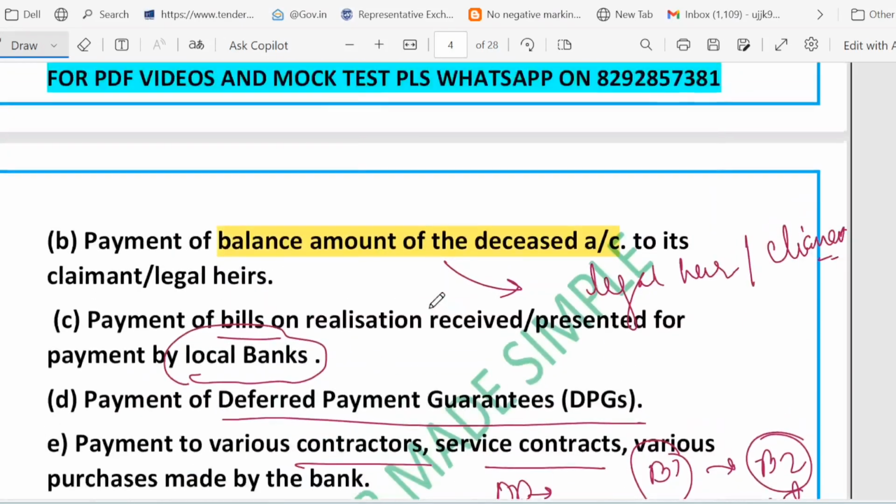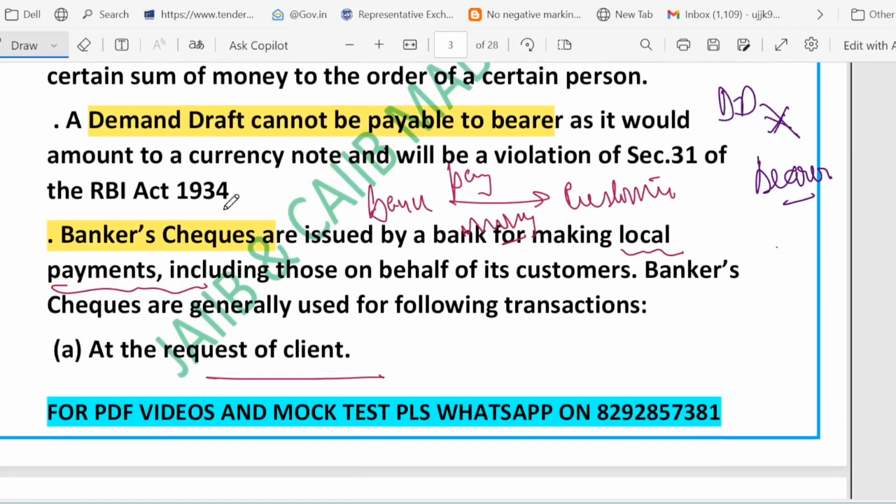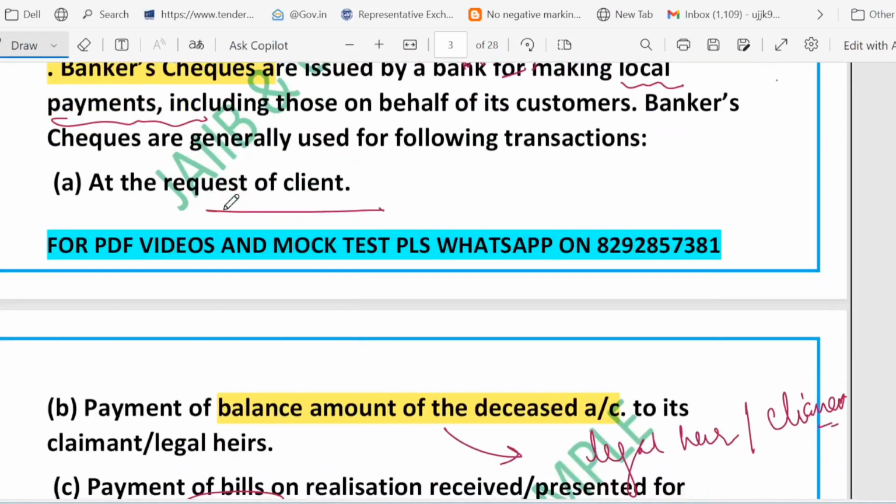So remember the key points that we learned from this particular slide for revision. First of all, we talked about the DD. DD means the bank orders to pay money to a person. It cannot be bearer payable. This is a very, very important point. And the BC means local payment by bank for a customer or bank need. What is the use of BC? Customer request, deceased account, local bill, DPG, contractor, services.